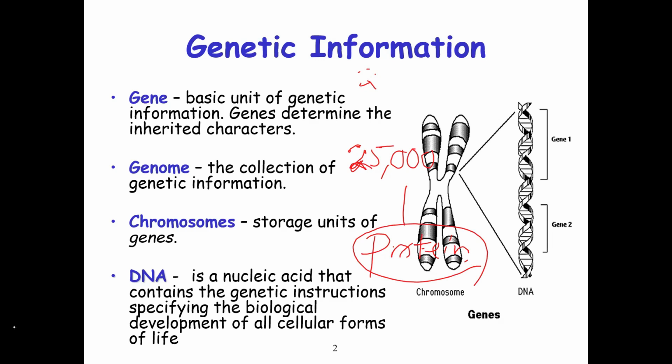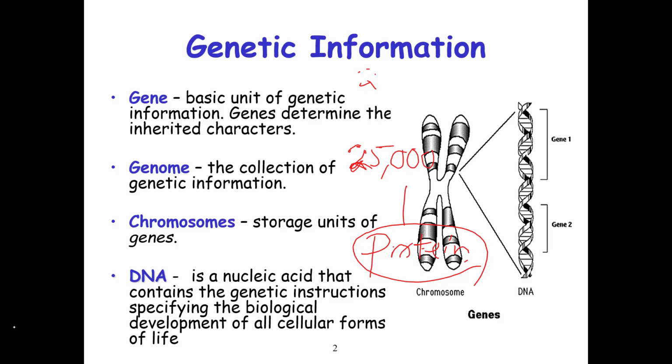Let me now give examples. If your parents are talkative, that is they talk too much, there is a probability that they will give birth to a child that is also very talkative. The reason is that talkativeness is also controlled by a gene.